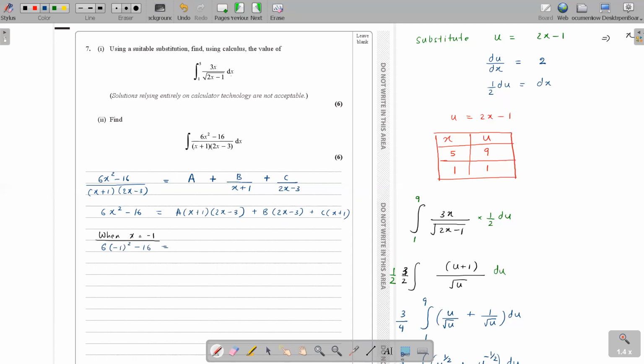Minus 1, this whole term is 0, right? Because minus 1 plus 1, this whole term becomes 0. Here, 2 times minus 1 minus 3. The C term is also 0, right, when x is minus 1? Yeah, miss. It's also there. How much is the answer then?